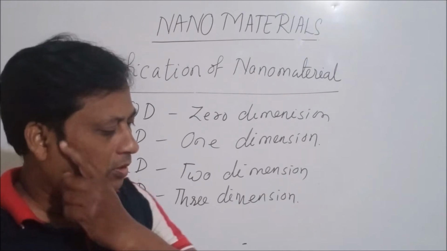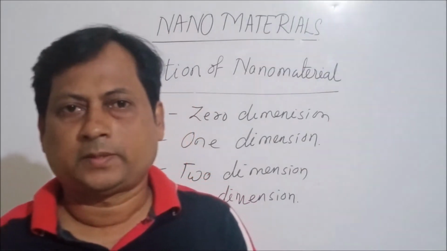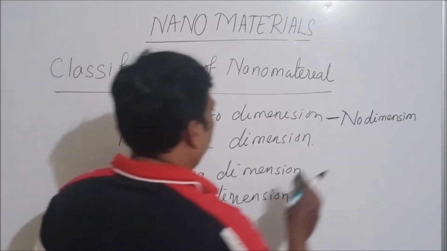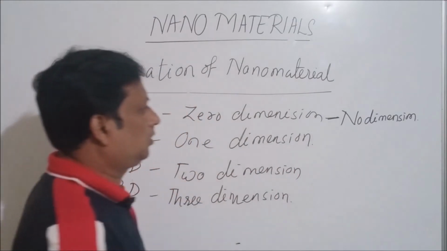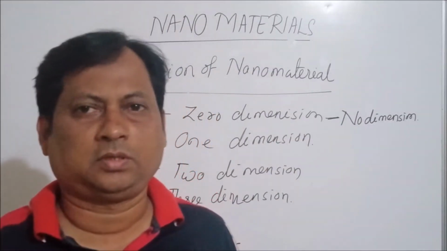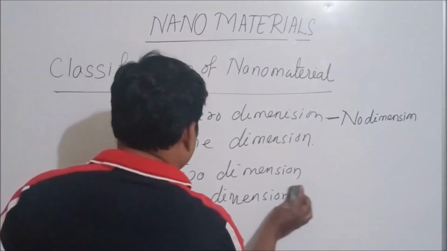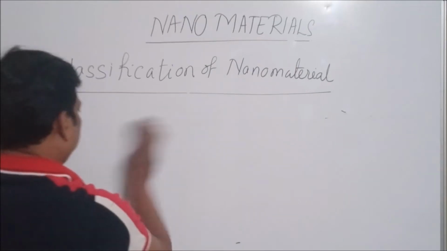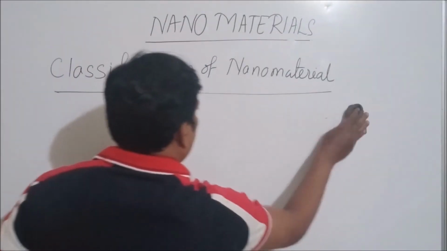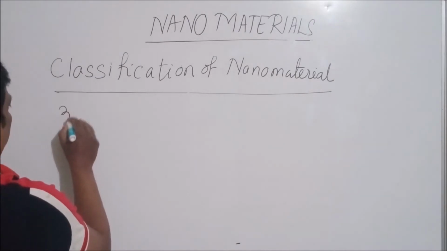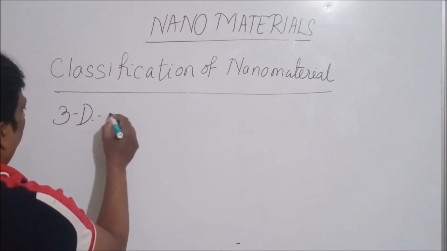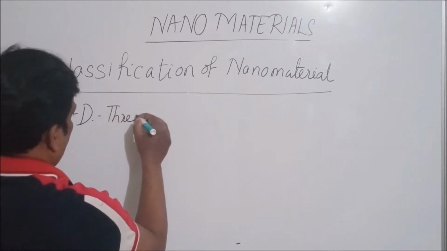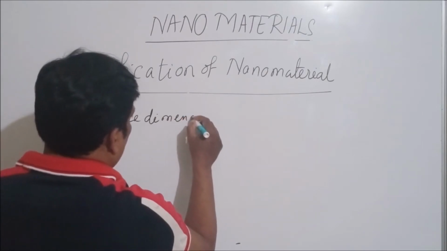So there are 4 types of nanomaterials. The 0 dimension means the particle has no dimension in either x direction, y direction or z direction. First we will discuss the 3-dimension, 3D particle.